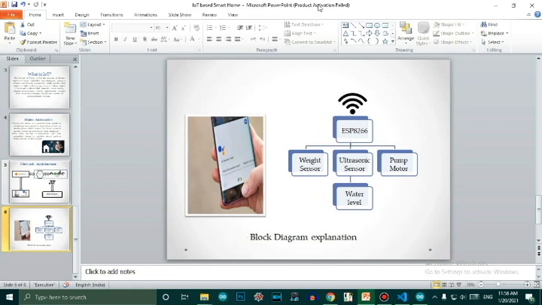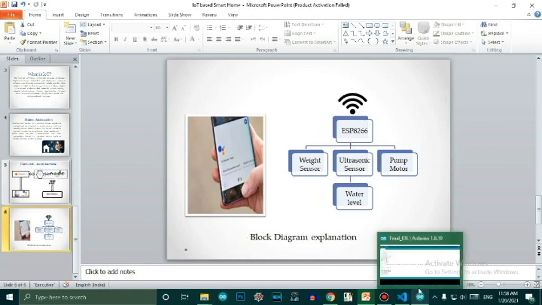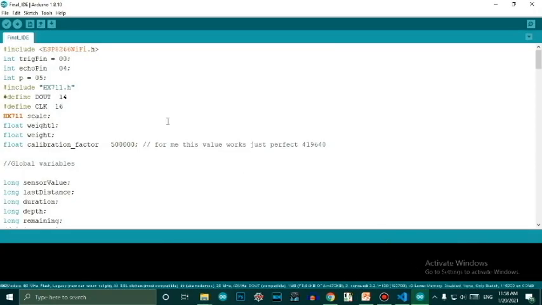So this is the components overview. Now let us quickly jump to the programming side. To program the ESP8266, we are using the Arduino IDE to program this microcontroller. I'm not going into much detail of all these programs, I'm just briefly giving the details of that program.